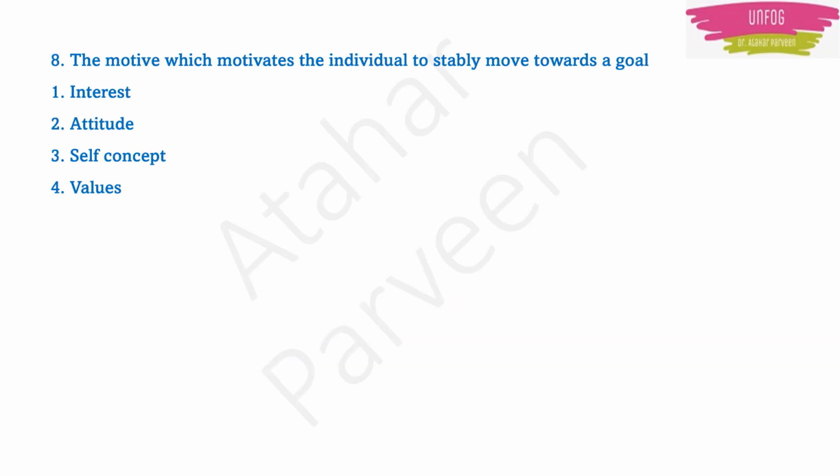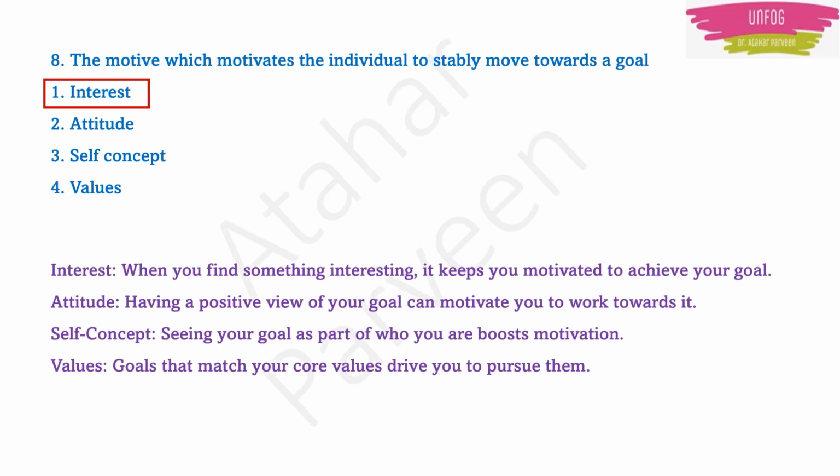Next question. The motive which motivates the individual to stably move towards a goal. Options are interest, attitude, self-concept, values. I think all the four options are motivating, right? But among them, which is really more motivating? I think it should be interest, because when you find something interesting, it will keep you motivated to achieve that goal.